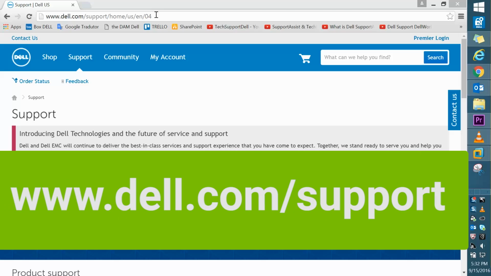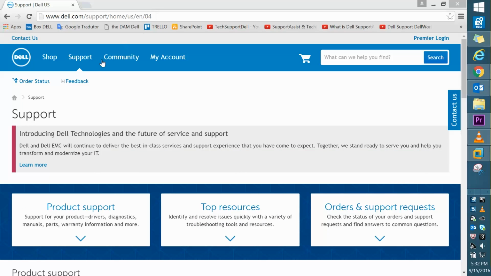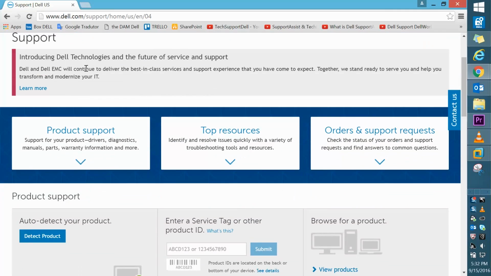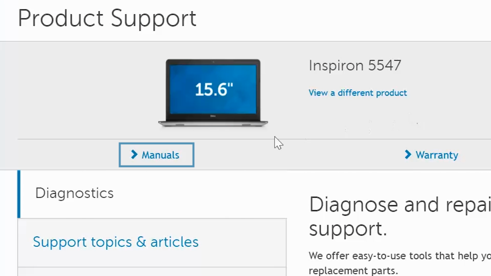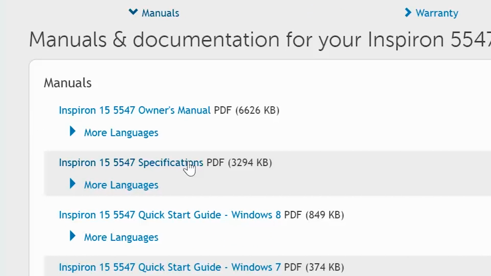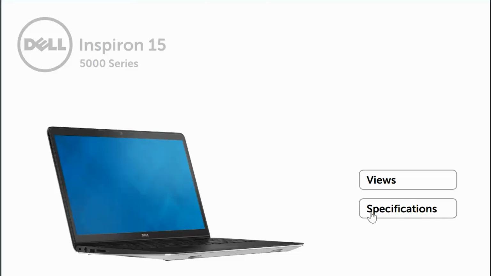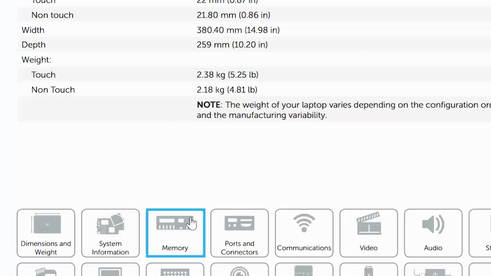Access our website, dell.com/support. To find out how much memory your PC can have, enter your service tag. On the product page, expand Manuals and look for the specifications file for your model and select it. Click on the Specifications button and then on the icon for Memory.